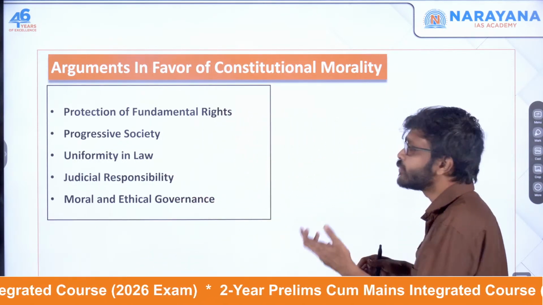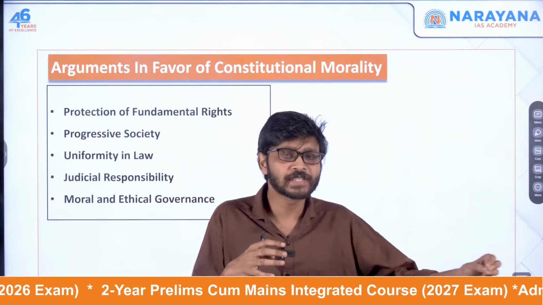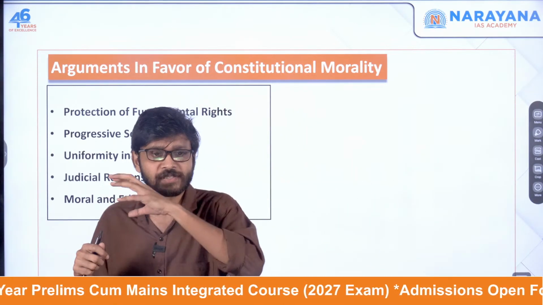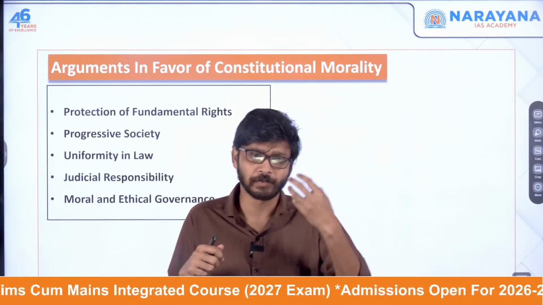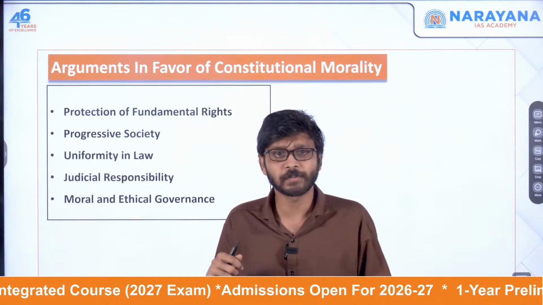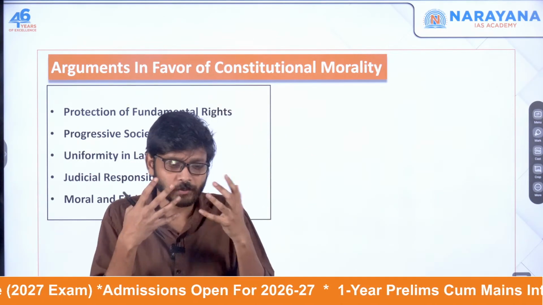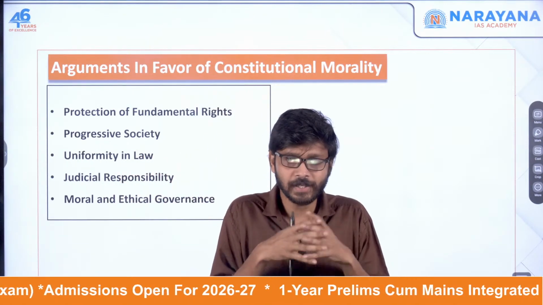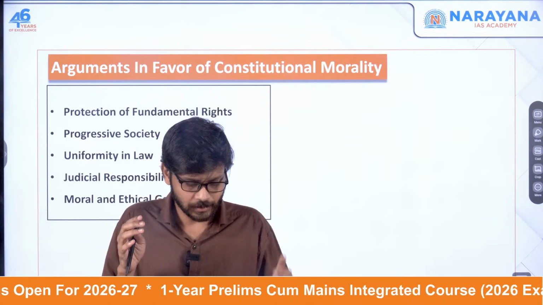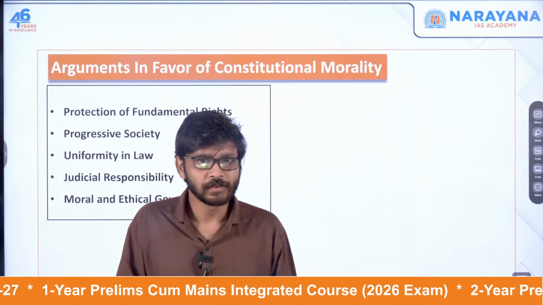Another one is uniformity in law. For example, every religion will be having a different set of laws, right? In Islam, sometimes the parda system was considered as a core value. In some other religion or other morals of society, it might not be the same case. So that way, we need to unify our laws, apart from other religions and all. So that's also one of the features of this.